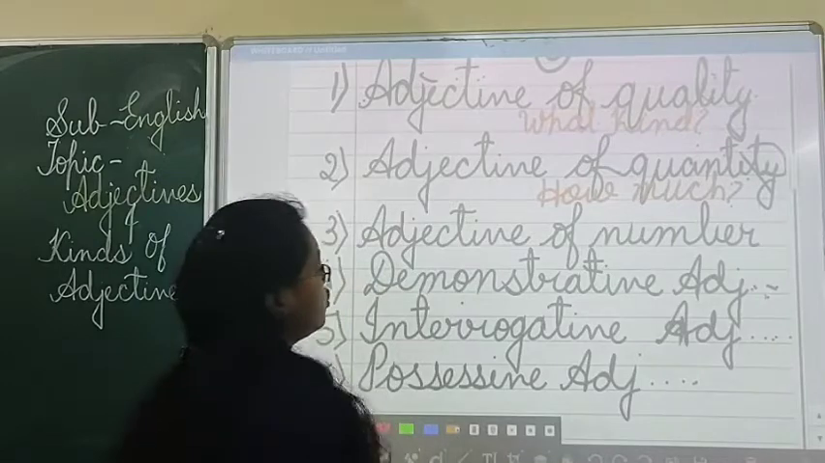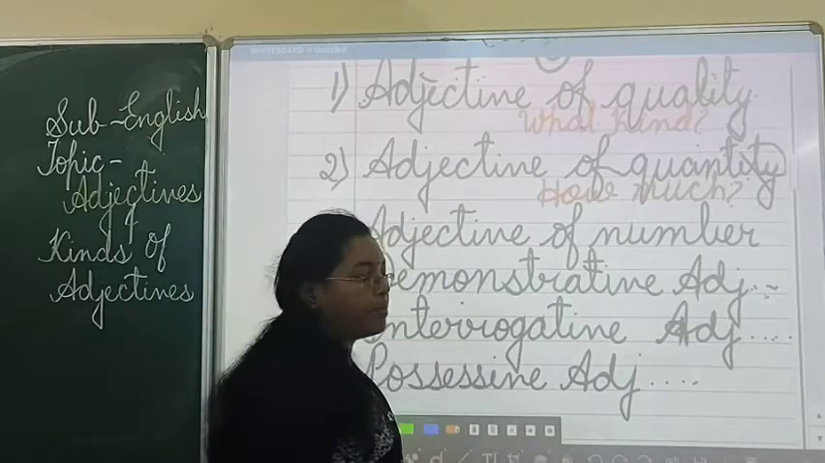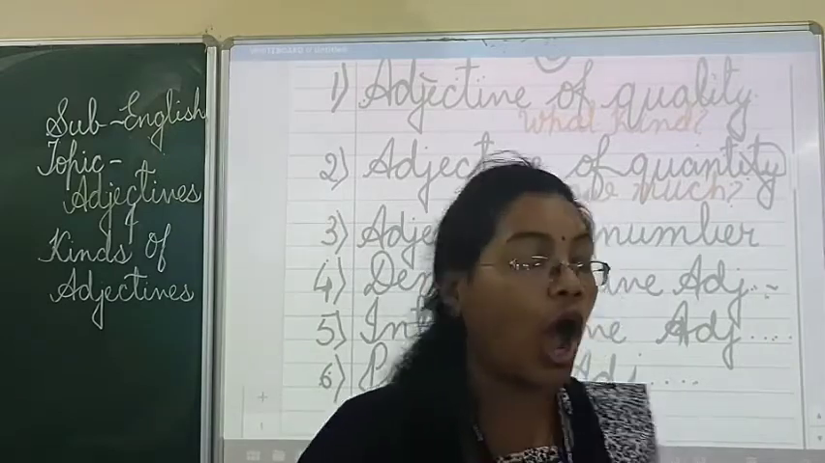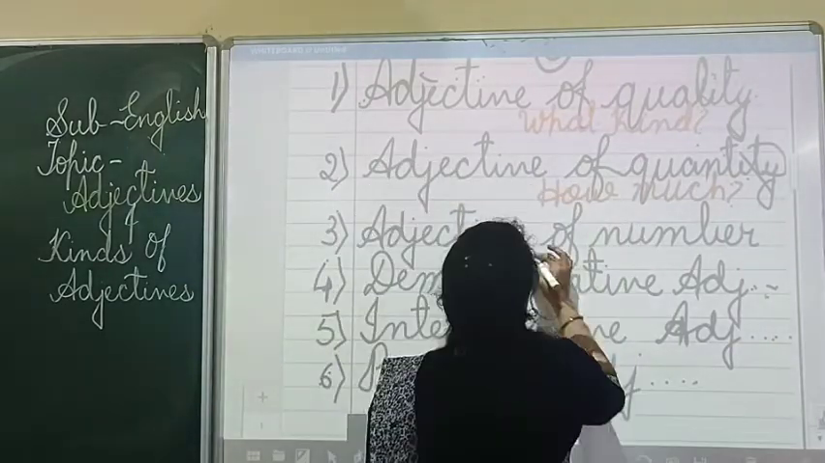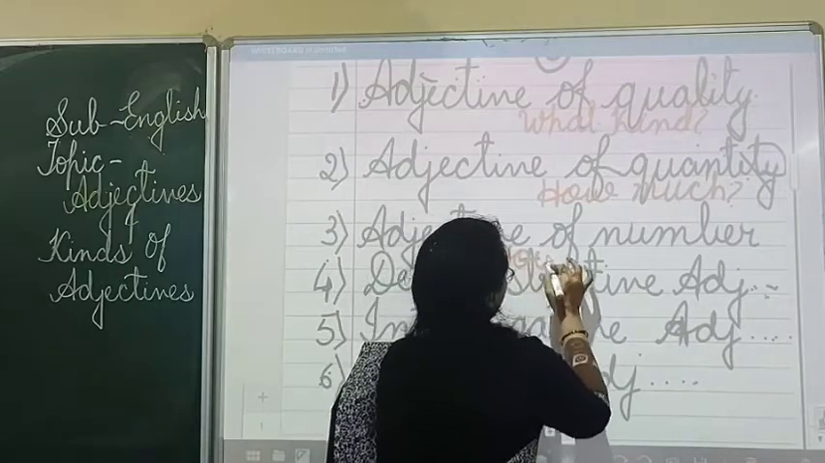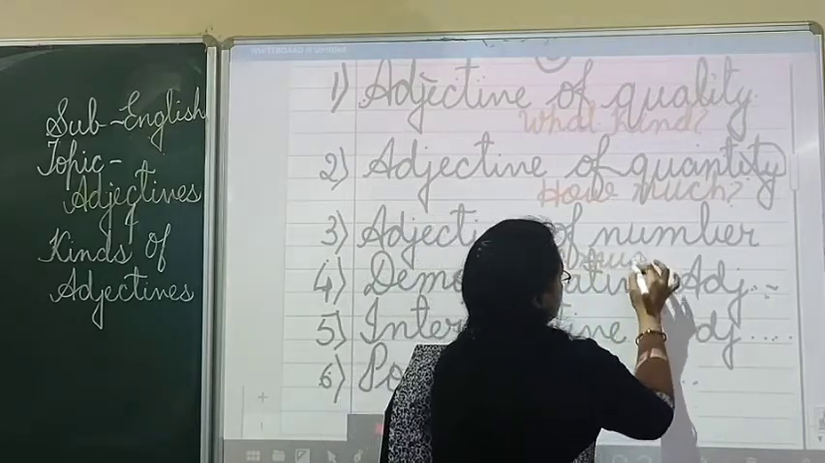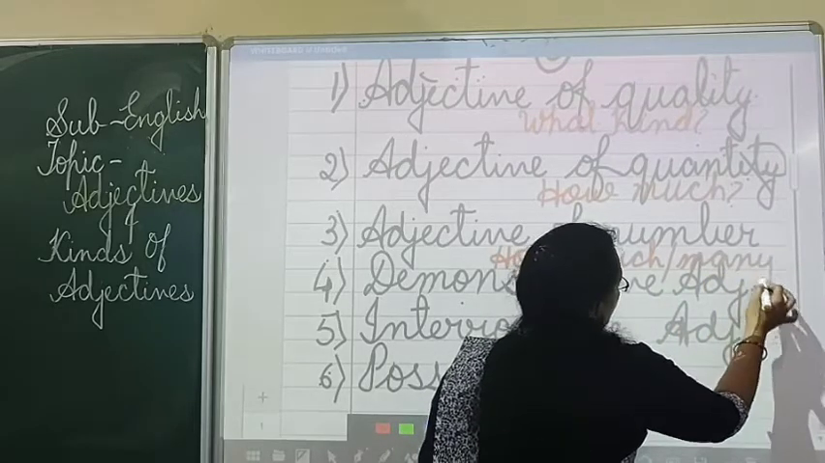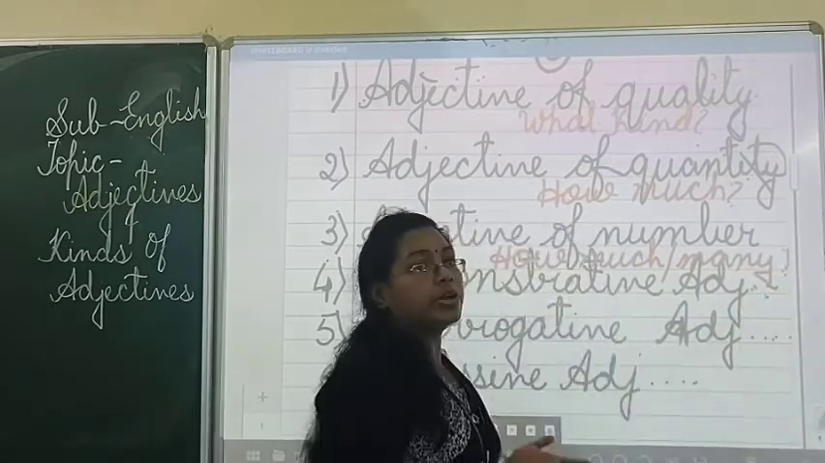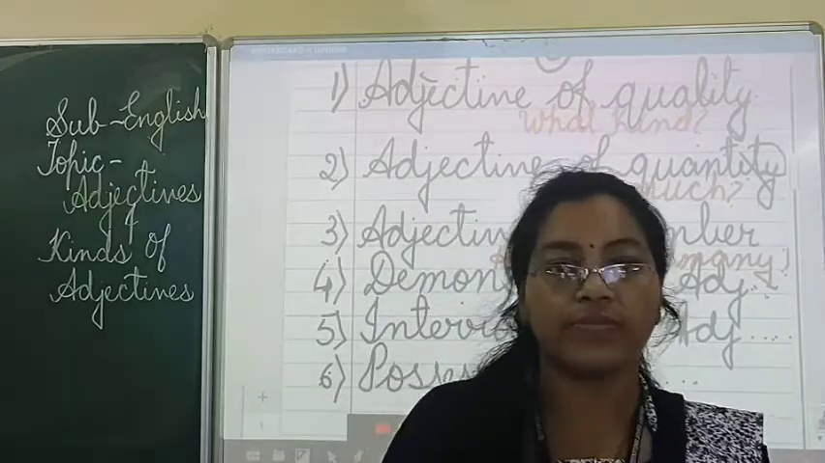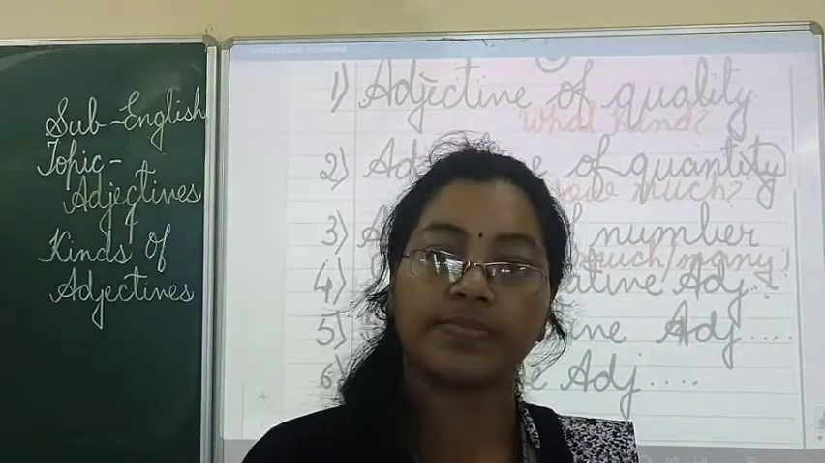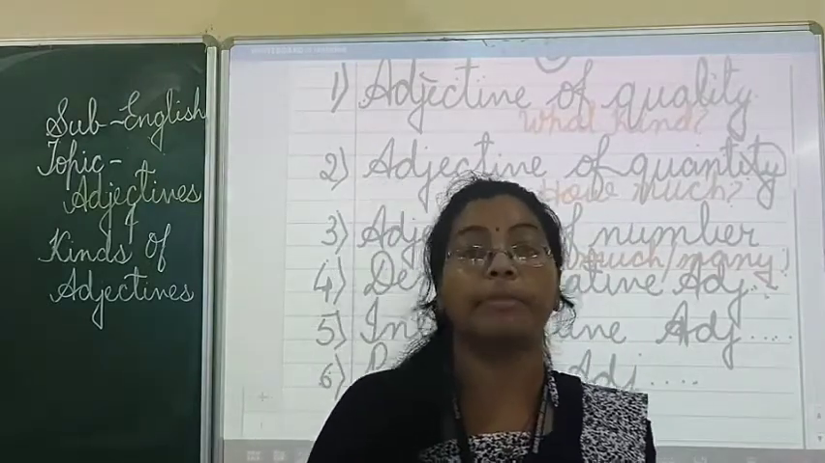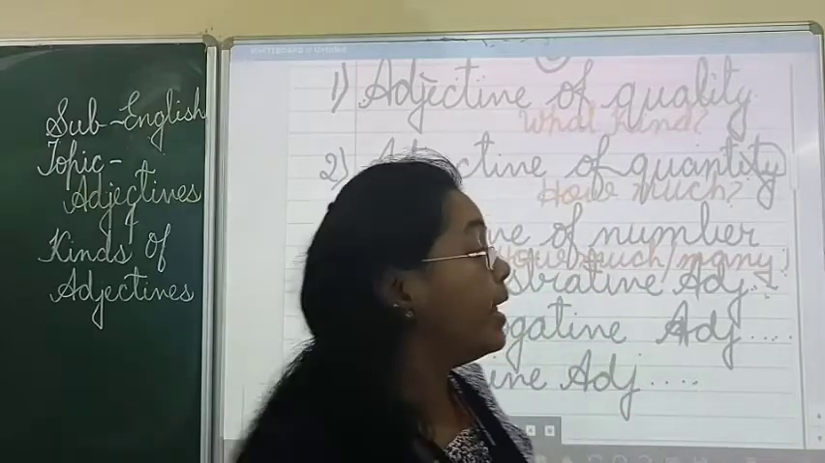Okay, and adjective of number. For adjective of number you can put the question: how much or how many. Number 3, 4, 5, 6, several. That tells you about the number.